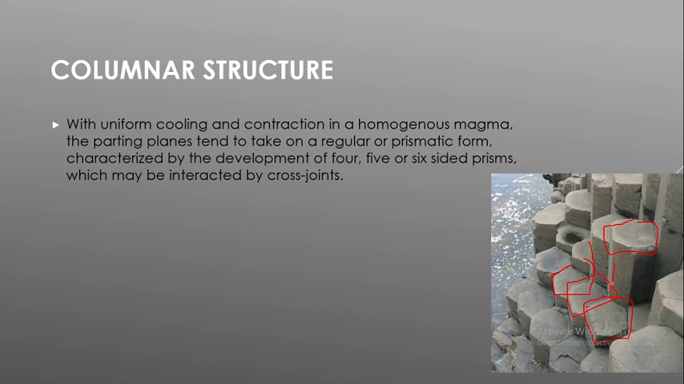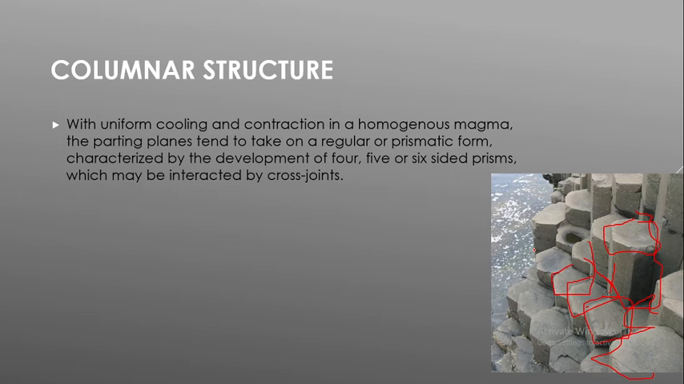Here you can see the joining. Here it is being joined to this one, this is joined to another one, and this is joined to another one. So this is a type of joining structure, that is columnar structure. How are these columnar structures formed? With uniform cooling and contraction in a homogeneous magma.